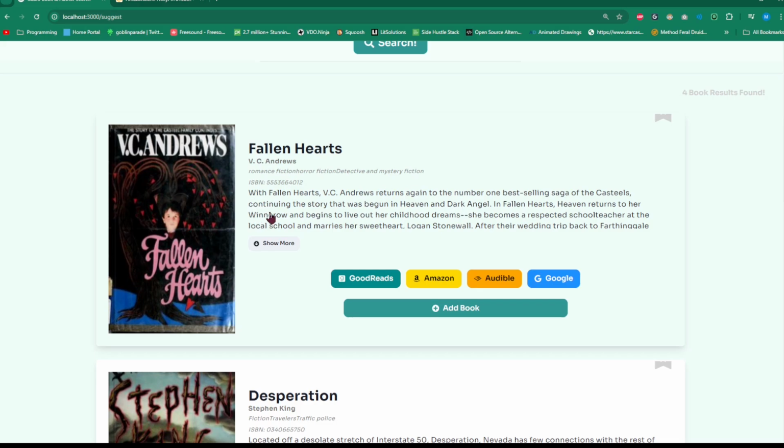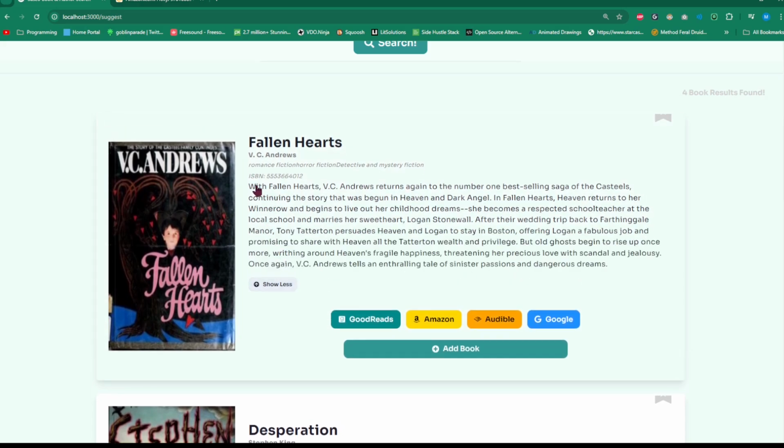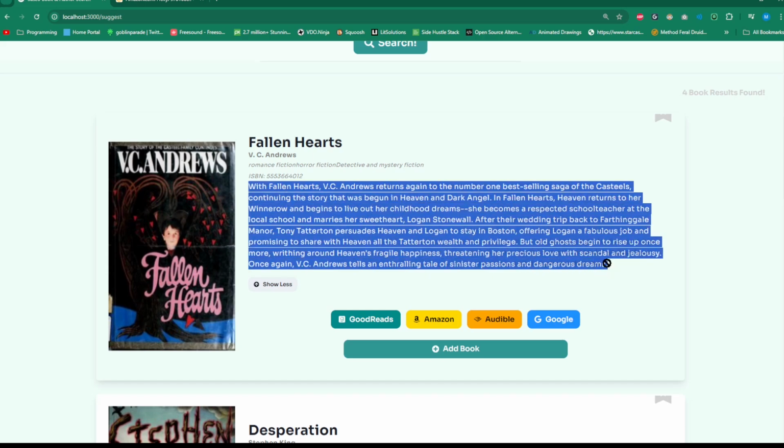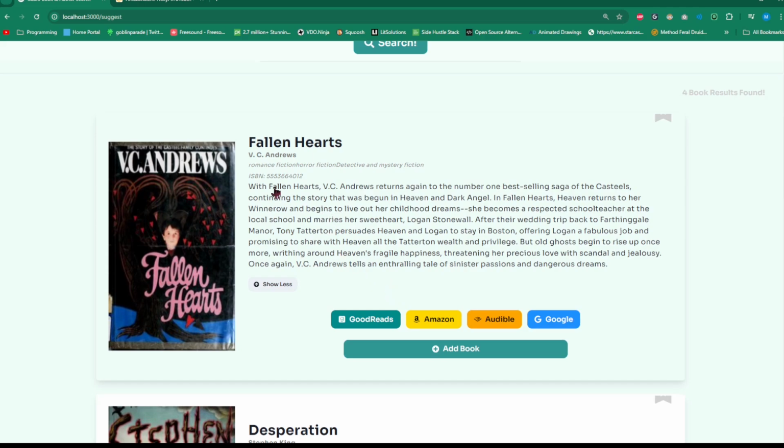So, for example, this is a book blurb, and what a book blurb is, it shows the little plot to kind of entice the prospective reader to be like, hey, look, this book is about this. Now, OpenLibrary API would sometimes label this as a blurb, the key of a blurb, or sometimes it would say description, or it would have nothing. And so I had to create a kind of validation in the script that basically detects, hey, if there's a book blurb, it could be this key or it could be this key. And again, it offered a very unique challenge, and I was very proud of myself that I figured out a solution.